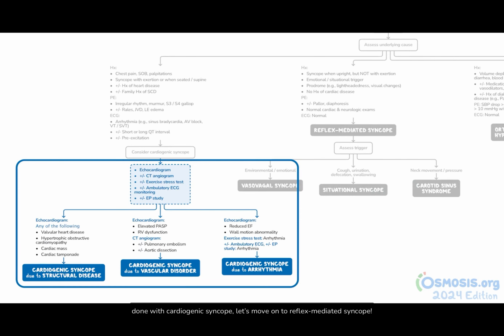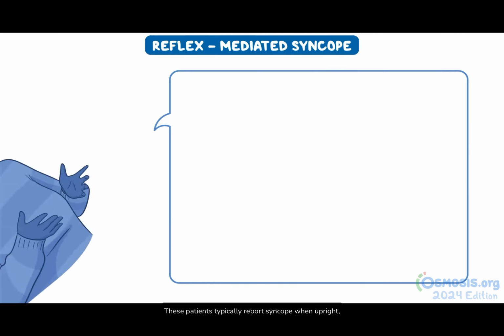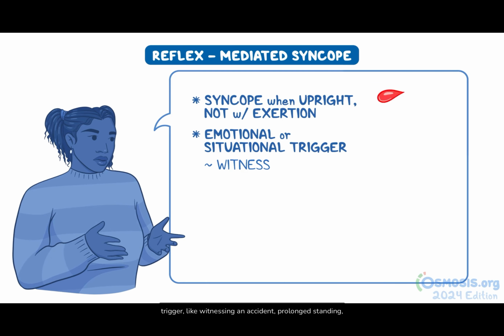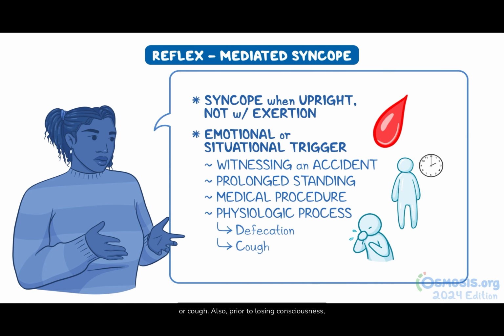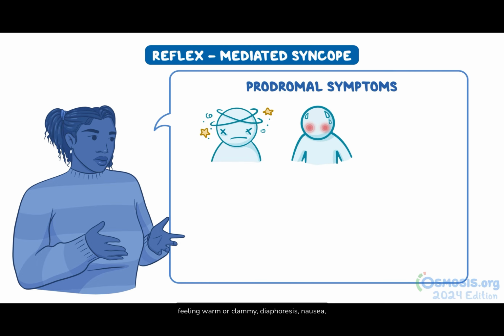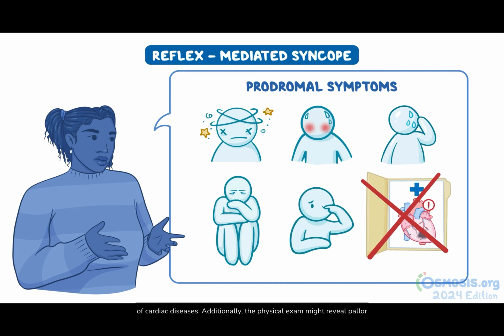Now that we're done with cardiogenic syncope, let's move on to reflex-mediated syncope. These patients typically report syncope when upright, but not with exertion. Usually there's an emotional or situational trigger like witnessing an accident, prolonged standing, undergoing a medical procedure, or a physiologic process like defecation or cough. Also, prior to losing consciousness, there are usually prodromal symptoms like lightheadedness, feeling warm or clammy, diaphoresis, nausea, and visual changes. Lastly, these patients typically have no history of cardiac diseases.